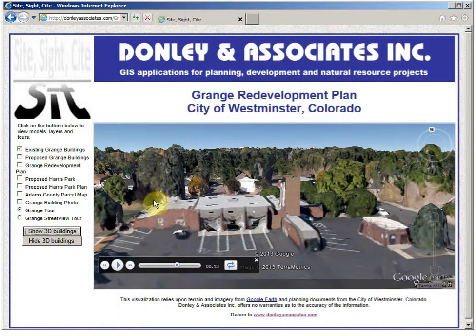So that gives you a quick overview of how this software works. It's a fairly simple web browser, uses a plugin that you should be able to install automatically. Feel free to try it on this location in the Grange, and perhaps it'll be applicable to your site.